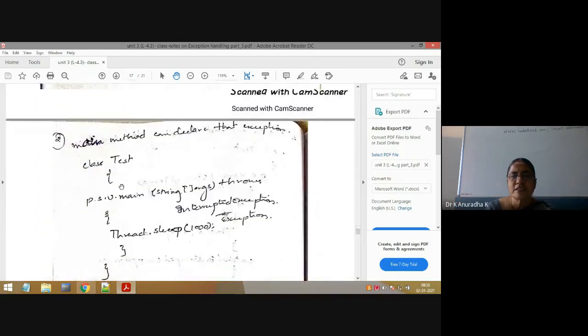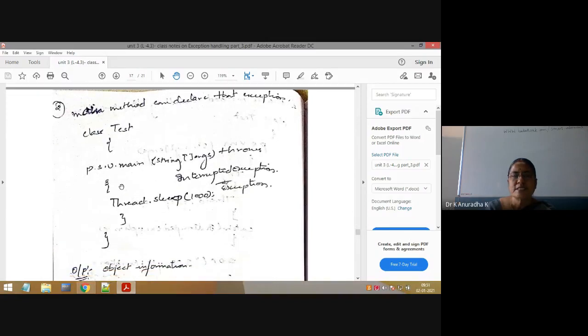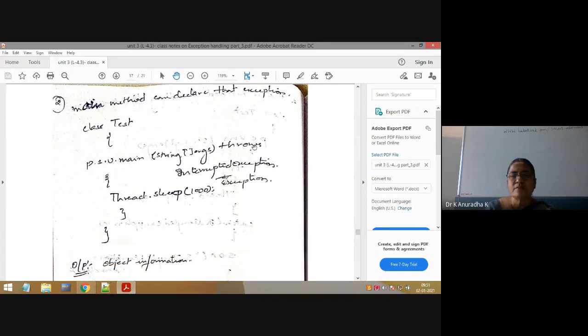The other option for the main method is it can throw to its calling method using the throws keyword. So main throws InterruptedException. Understand carefully here. In this case the main method is not interested to handle that InterruptedException using try catch blocks. The sleep method is throwing InterruptedException. That's why the main method has to either handle that exception or declare that exception. In that previous program we used handling code.